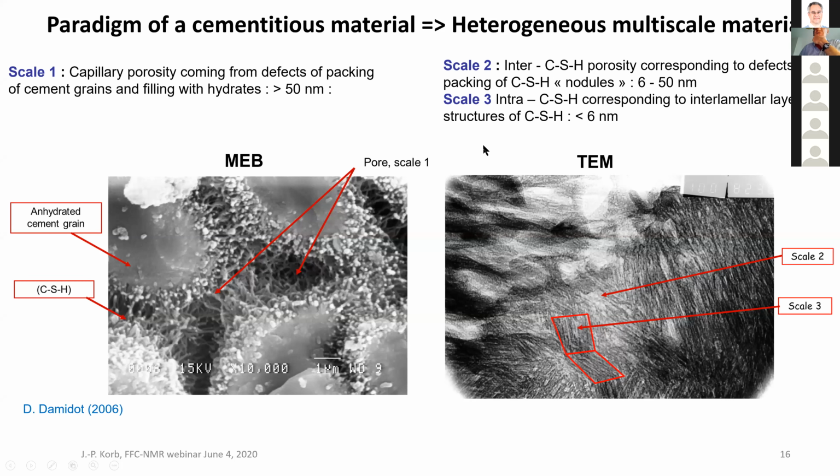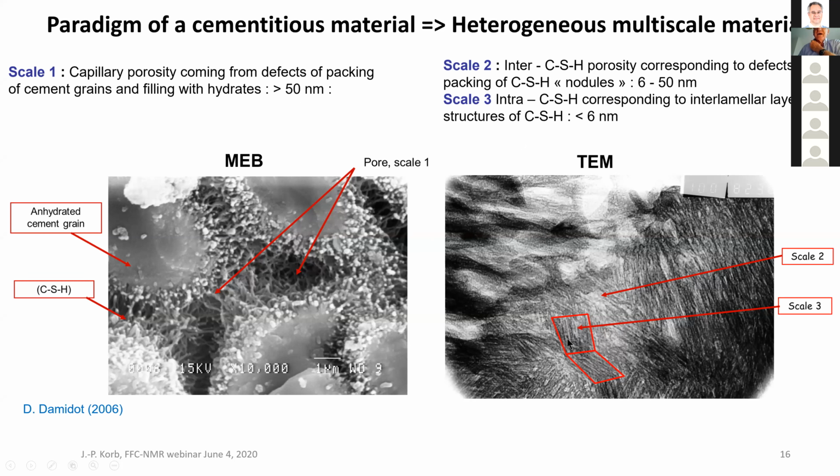Then if you look carefully with transmission electron microscopy, you have 2 scales. You go inside this CSH, this hydrate. You have scale 2, which is the inter-CSH porosity, corresponding to defects of packing of CSH nodules, between 6 and 50 nanometers.